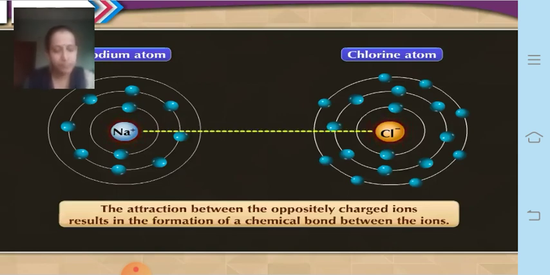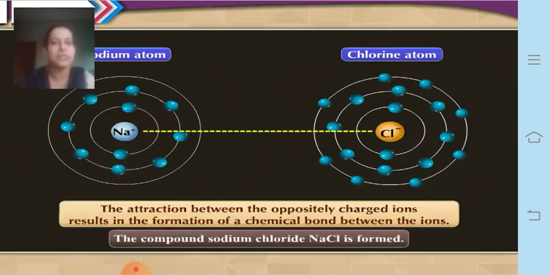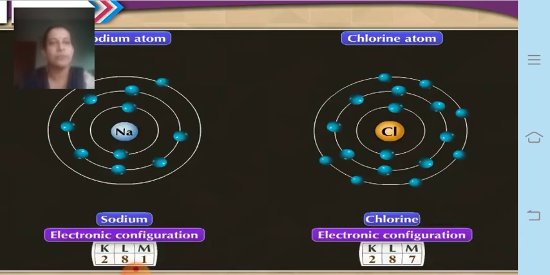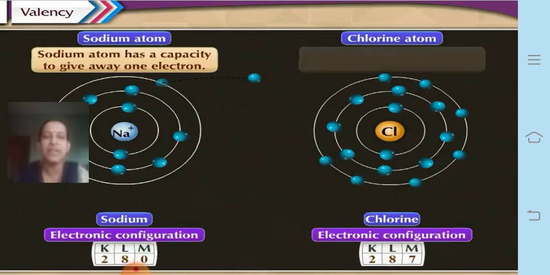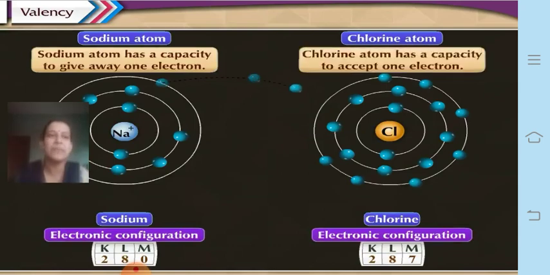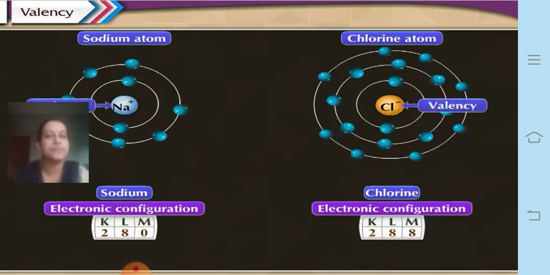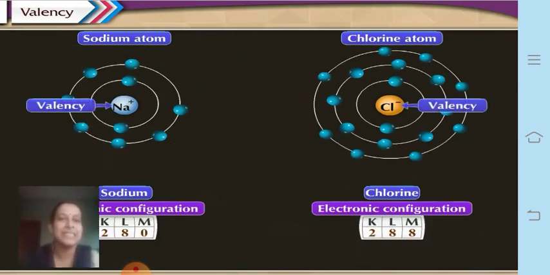Fine. Now here is an ionic bond which is formed between the two ions. So the compound sodium chloride, that is NaCl, is formed. Now the sodium atom has the capacity to give away one electron, the chlorine atom has the capacity to accept one electron, and therefore they form the compound. The valency of both of them is 1 and 1. Is that clear? Let us now continue further.